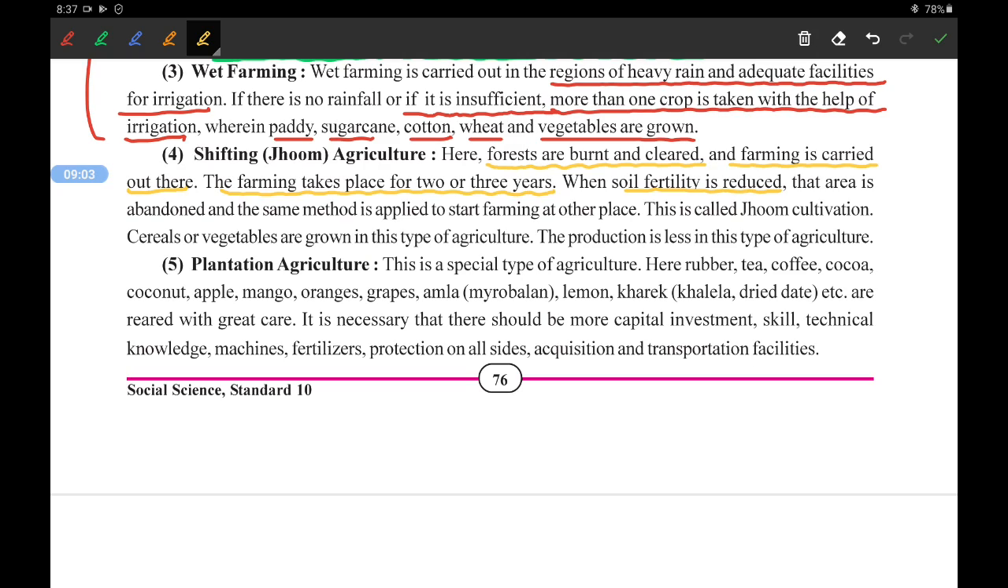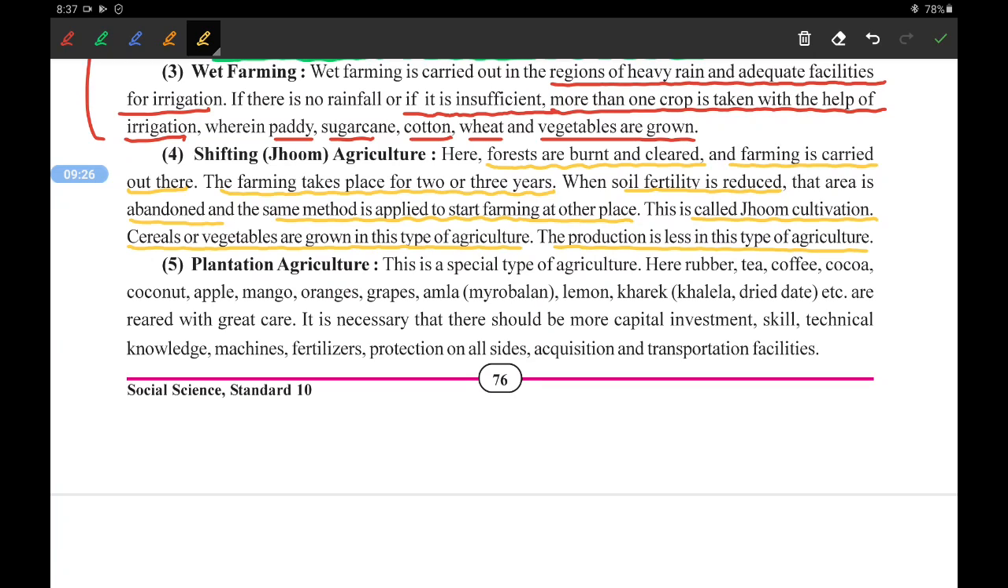After a few years, when the fertility of that area is lost, they abandon, meaning they leave that area, and the same method is applied at another place and they start farming there. This is called zoom cultivation. Cereals or vegetables are grown in this type of agriculture. Production is less in this type.